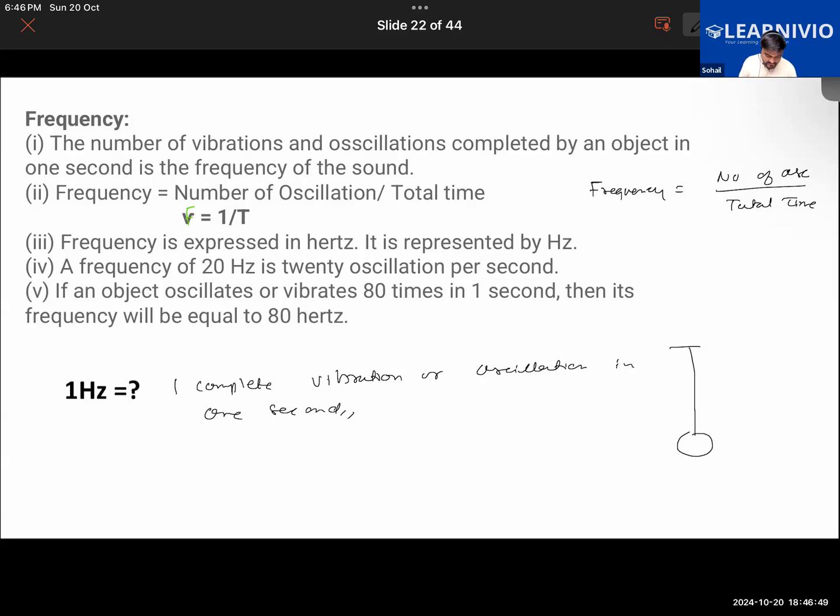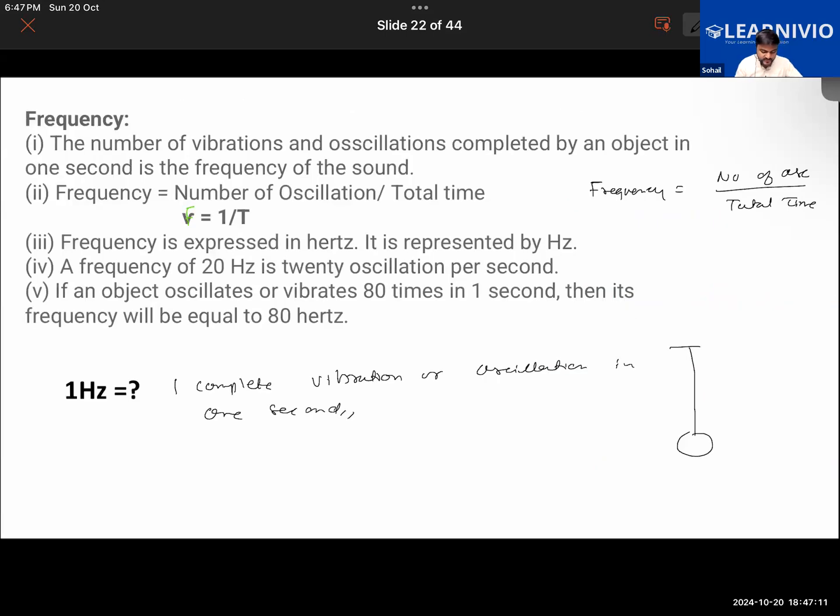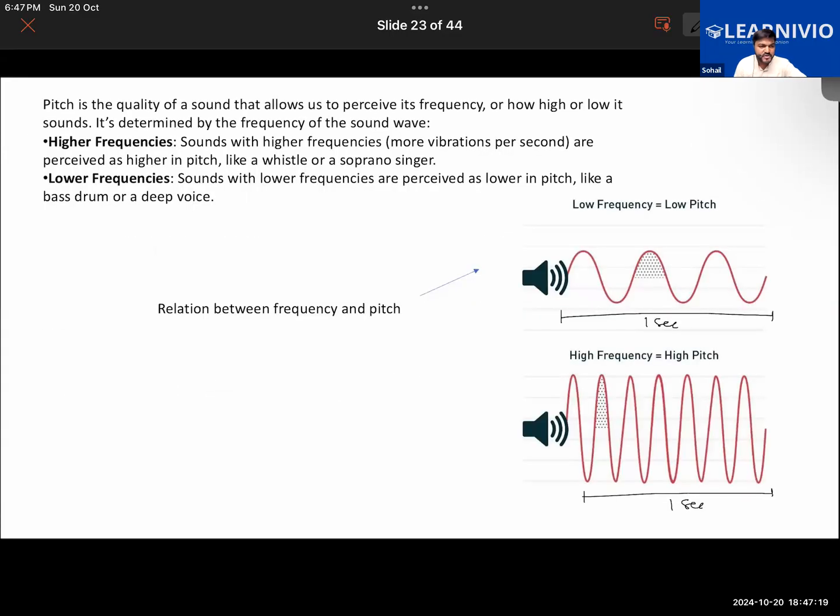Like for example, take a look at this here. You can look at this, how many waves are being produced in 1 second, and in this one also waves are being produced in 1 second. So if 10 vibrations are being done in 1 second, the frequency of that body will be 10 hertz. If 80 vibrations are being done in 1 second, the frequency will be 80 hertz. Getting the thing?